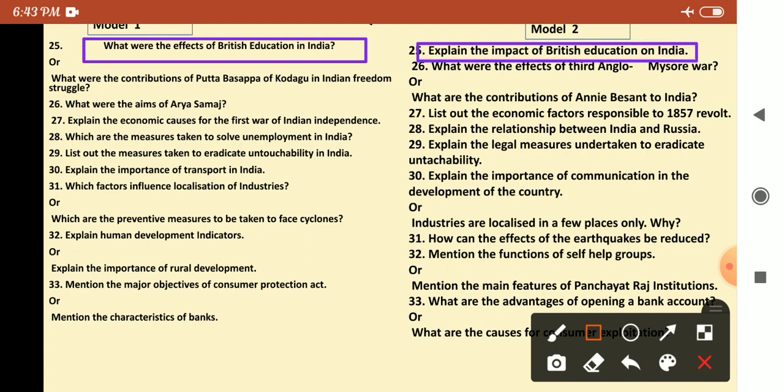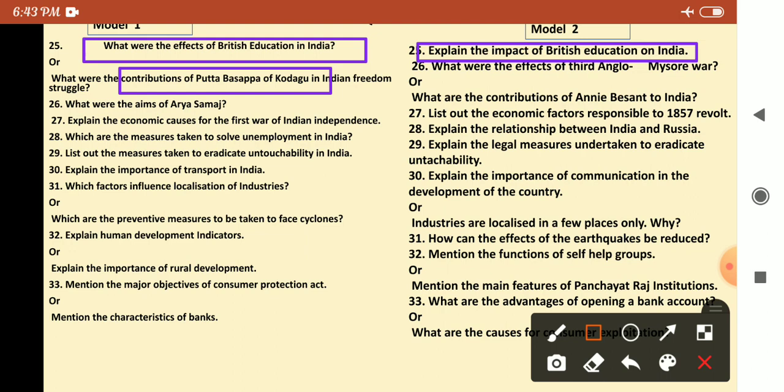In model paper 2: impact of British education on India. Both answers are the same.